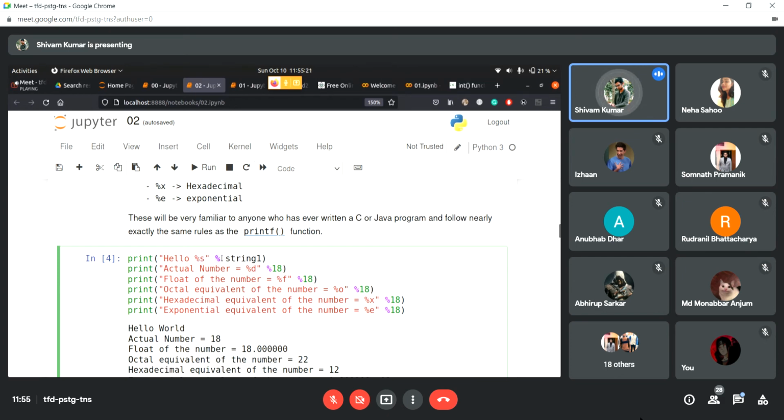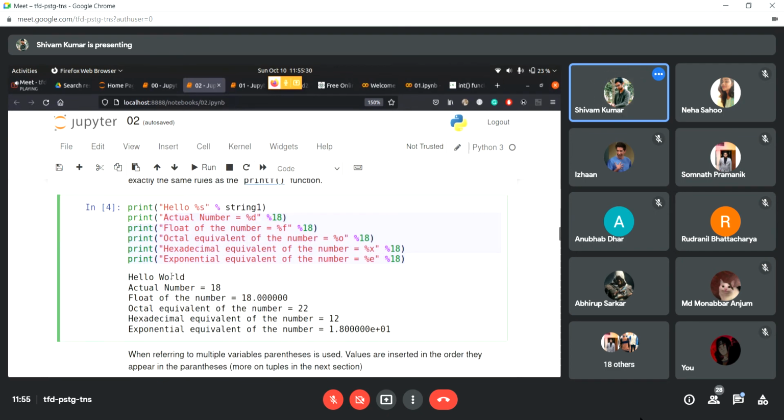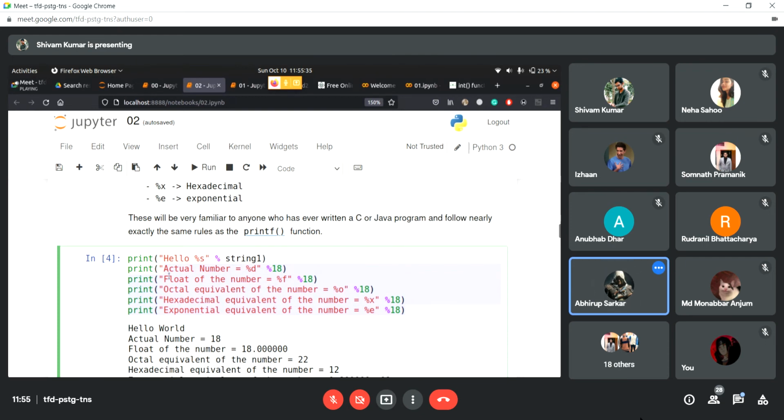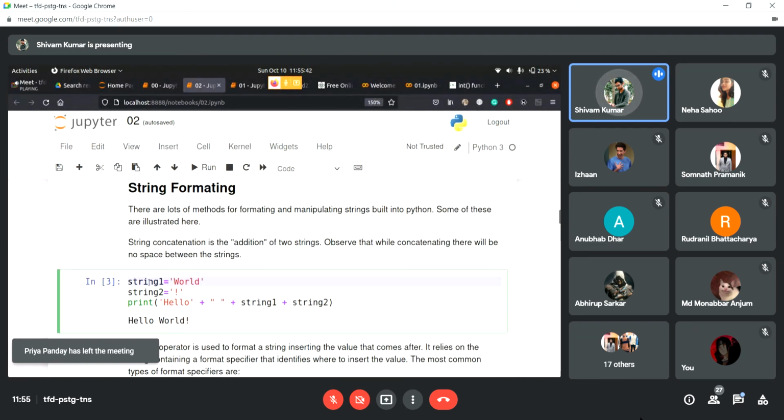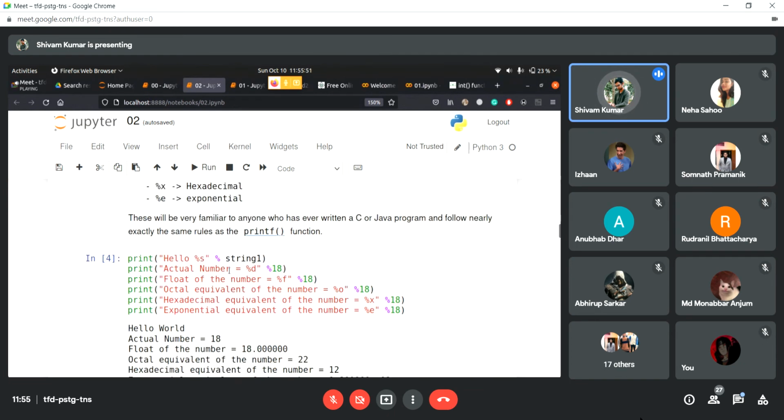And then we have the syntax by saying that, yeah, this is what we are trying to do. So this is just the implementation of what I just said. What is happening is hello is stored in string one. So the string one is hello. We already specified this here, right? Okay, sorry, string one is world. Just try to follow. I'll go through this again. So string one is world, and we are trying to print hello world here, right?